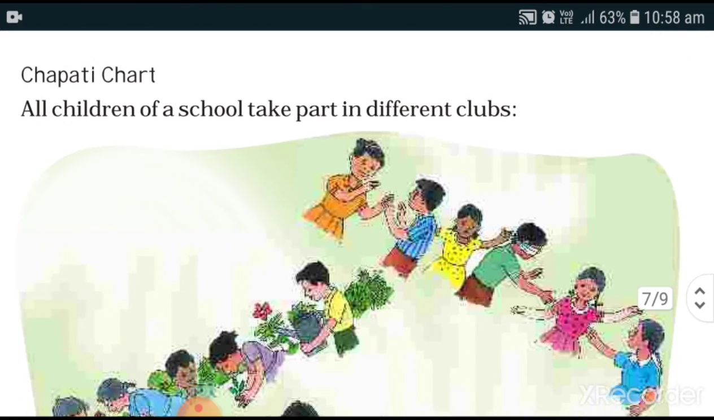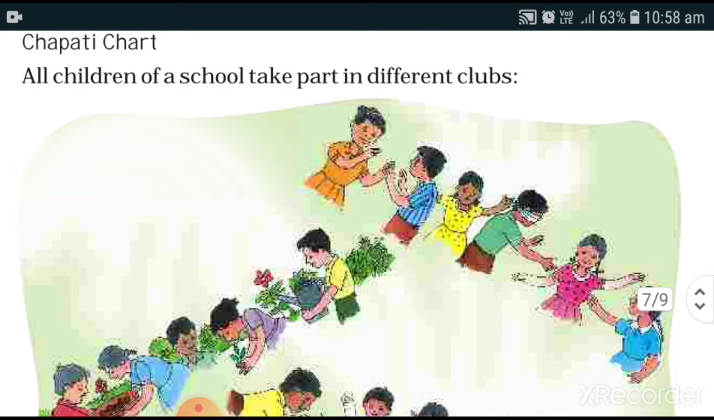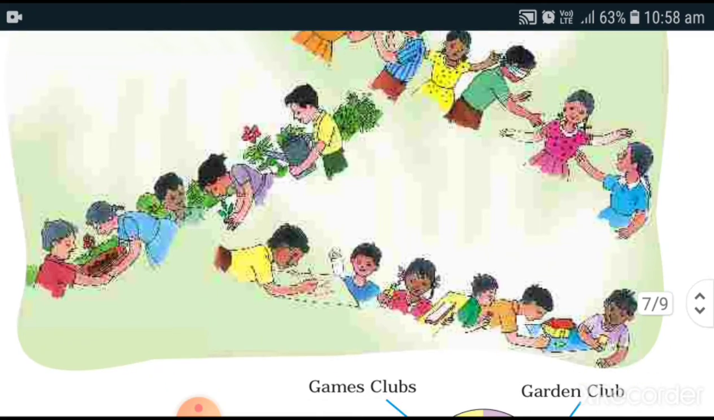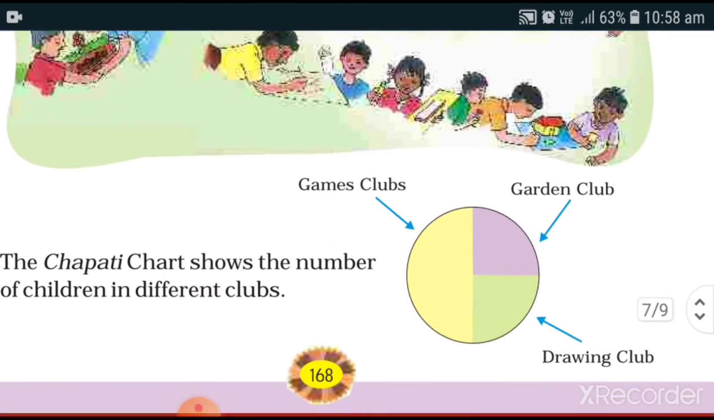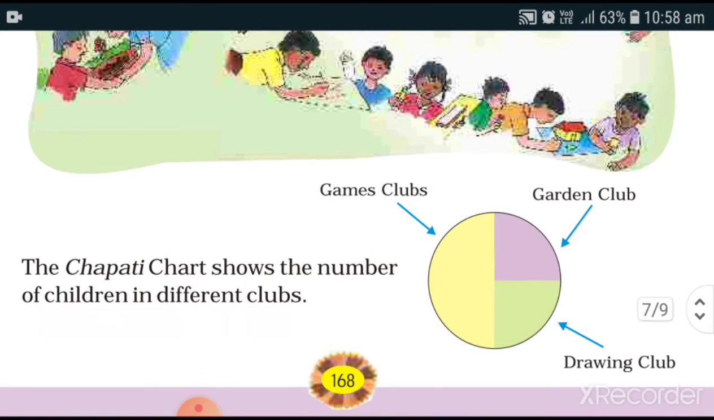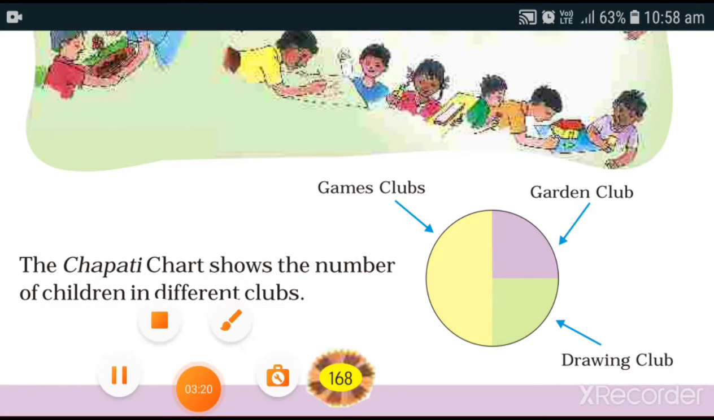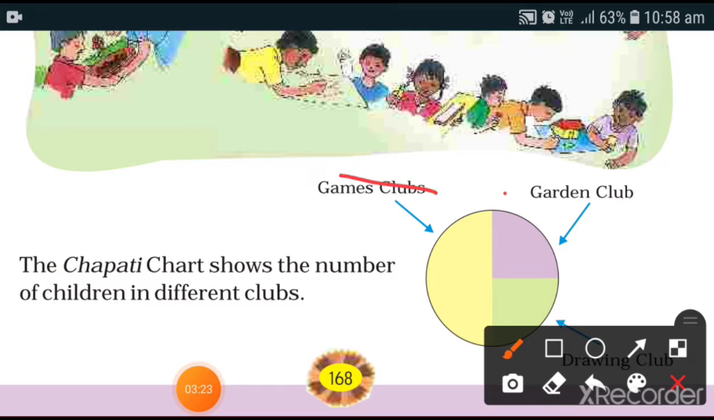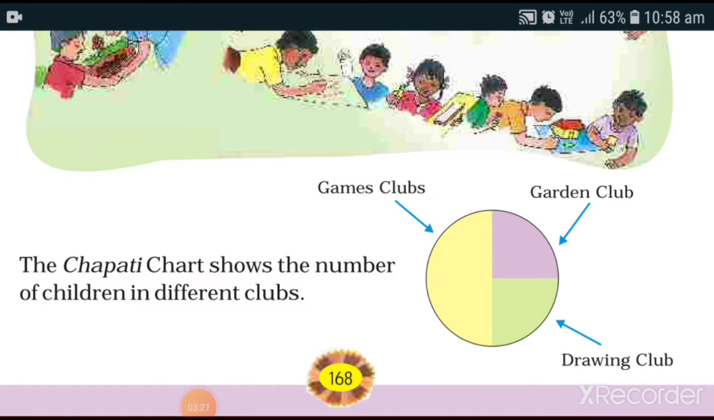Now, chapati chart. Now what is the chapati chart? Here all the children of a school take part in different clubs. Previously it was the activity. Now here it is the different clubs. Let's see what is the name of the clubs. Game club, garden club and drawing club. Remember the chapter of fraction?